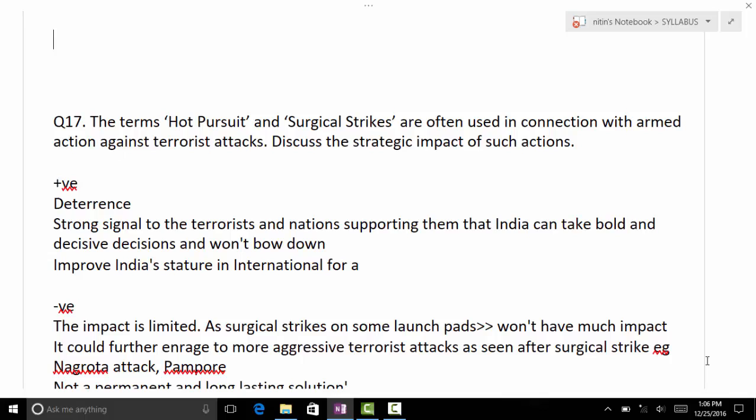And in this, when we do this hot pursuit or a surgical strike, this also works as a deterrence. Once you do it, we also give you the same punch back. So deterrence is the right word you can write, and deterrence also comes there. So it also improves the status of your country, showing how strong we are. And this is a strong signal to the terrorists and the nations supporting them that India can do it.